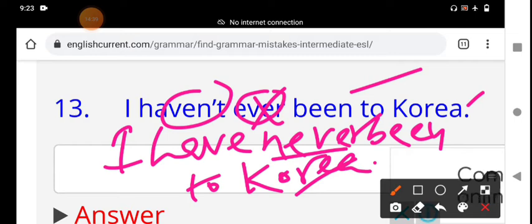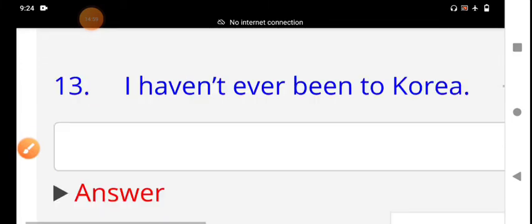For example, I have never been to Brazil. To avoid double negatives, not: I have not been to Brazil, or I have not ever been to Brazil. That comes to double negatives. We should not use a negative sentence; never indicates the negative. I have never been to Korea. And then we go to the next one, my dear students.